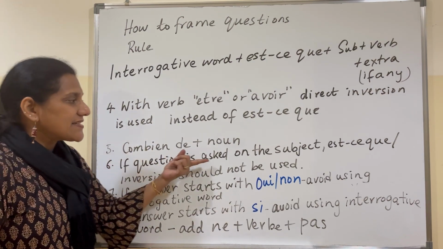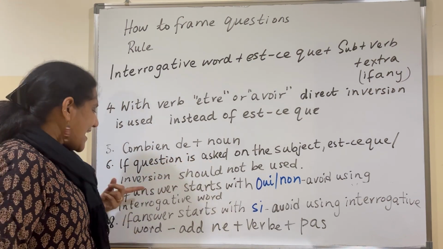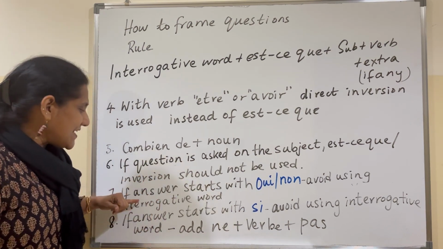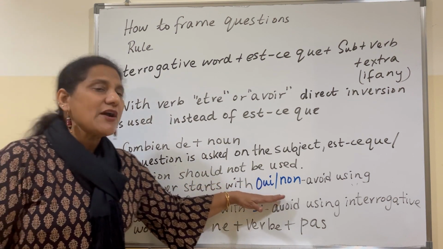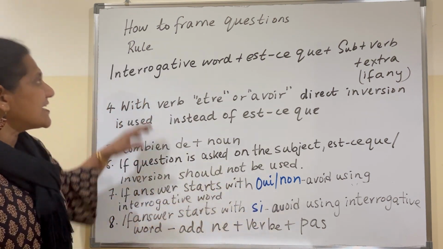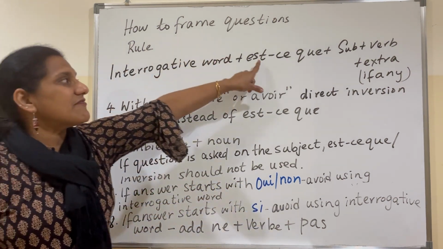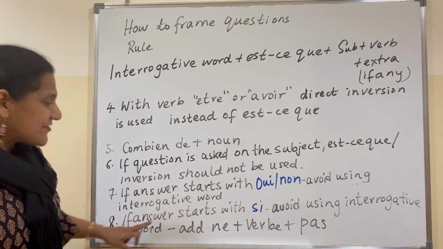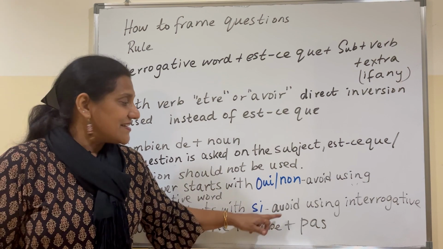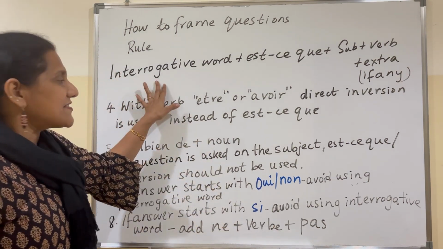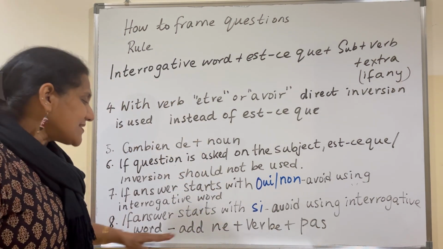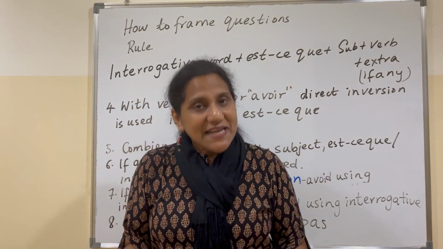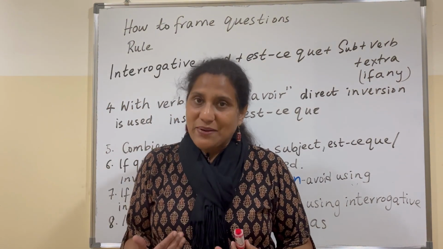If a question is asked on the subject, est-ce que or inversion should not be used. Then if the answer starts with oui or non, avoid using an interrogative word. We straight away ask with est-ce que. We'll see those examples. And if the answer starts with si, the same thing: avoid using the interrogative word, but you must add ne plus verb plus pas. Now let's look at examples one by one.